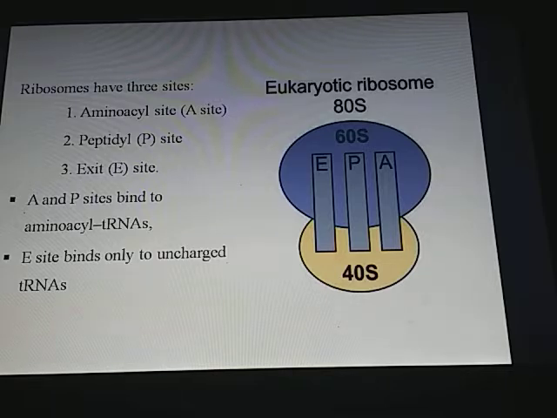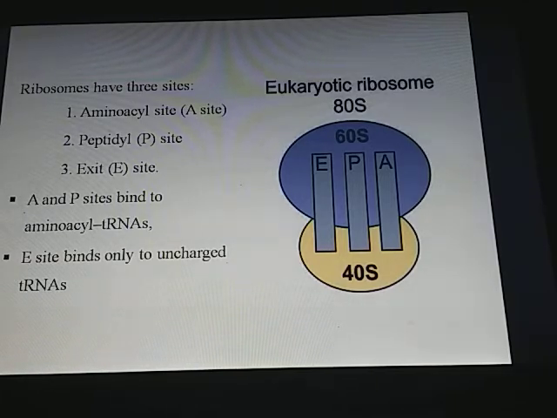Ribosomes have three different sites which extend from the 60S to the 40S subunit, and the three sites are A, P and E. The A site is called the aminoacyl site, the P site is called the peptidyl site, and the E site is called the exit site. A and P sites bind to the aminoacyl tRNAs. The E site binds only to uncharged tRNAs.